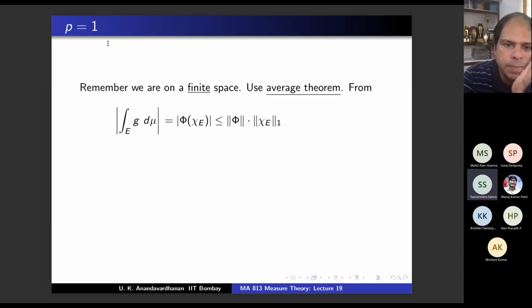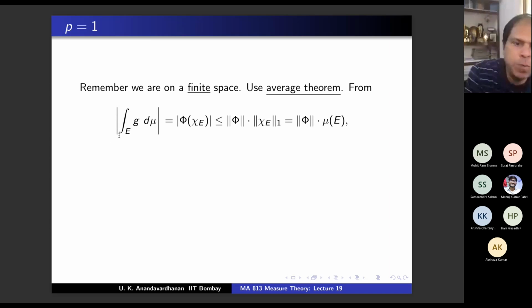Agree? This is the definition of a continuous linear function. It will be less than or equal to a constant, and the optimal constant is called the norm. So this is okay. And this is norm phi times the one norm of chi e, which is just mu of e, no? Yes. Therefore, what can you say about the average?